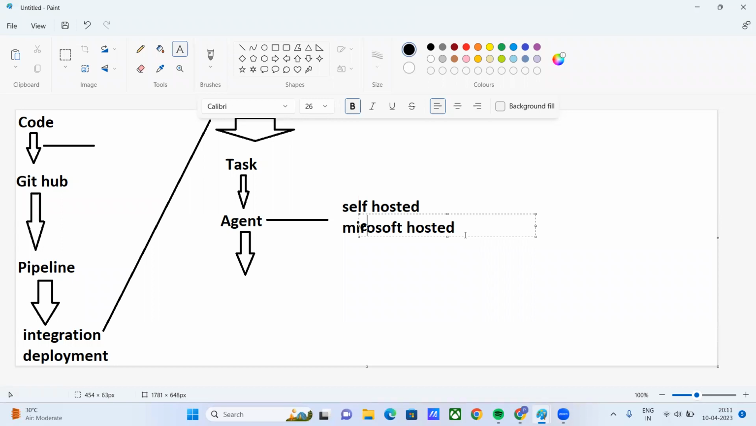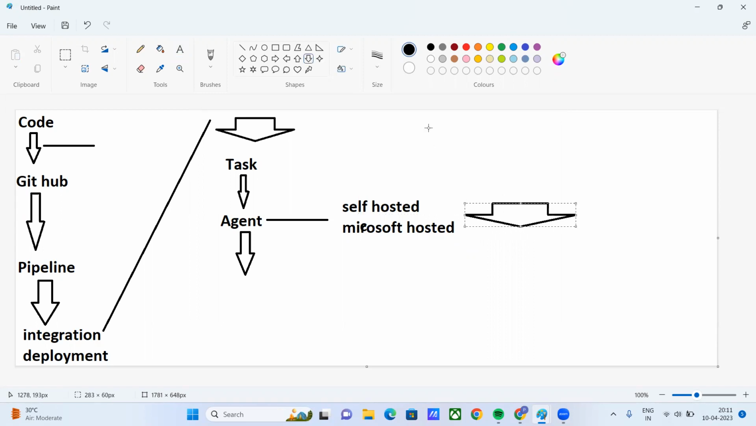So one question arises here. We have so many facilities with Microsoft hosted, so why do we need self-hosted? This is the question, right? Sometimes the customer will have a complex requirement. We are working for a client, right? We are not working for our family or for ourselves. So the customer will say, I don't want this, I want this. I don't want it that way, I want it this way. In that case, you can decide by your own.